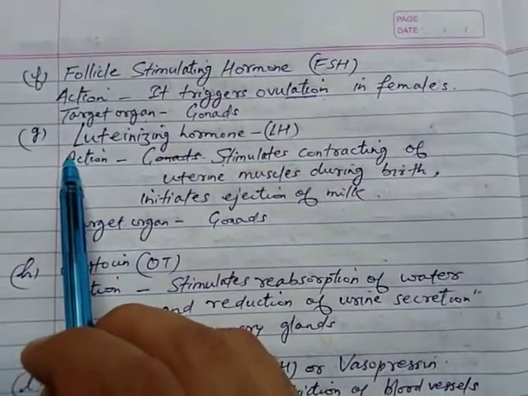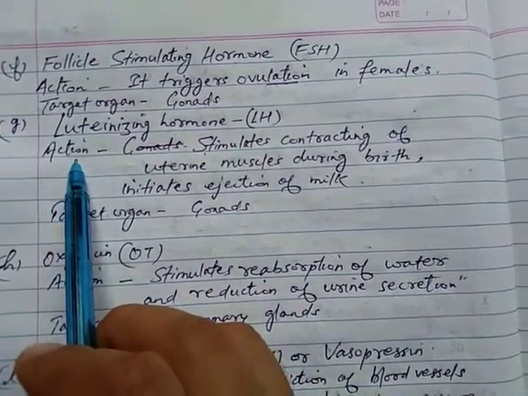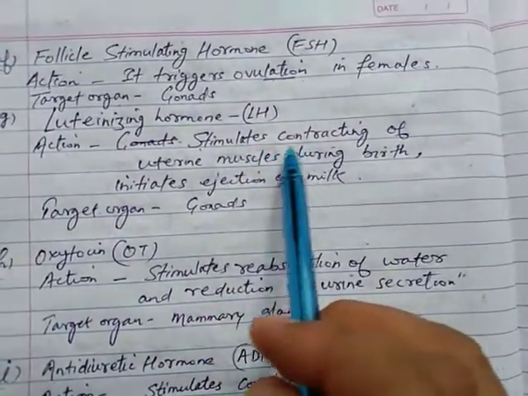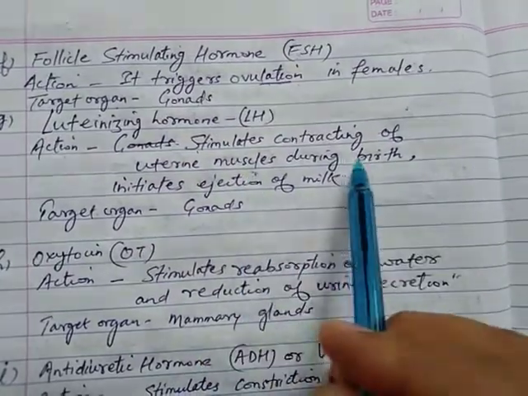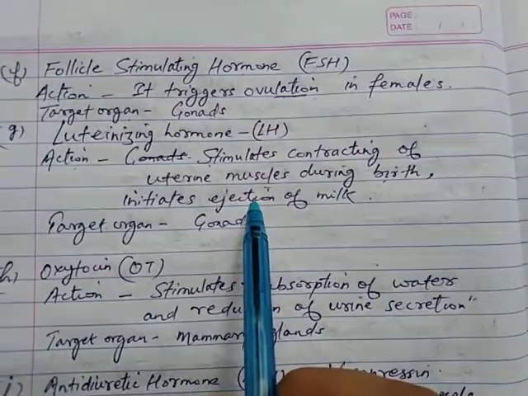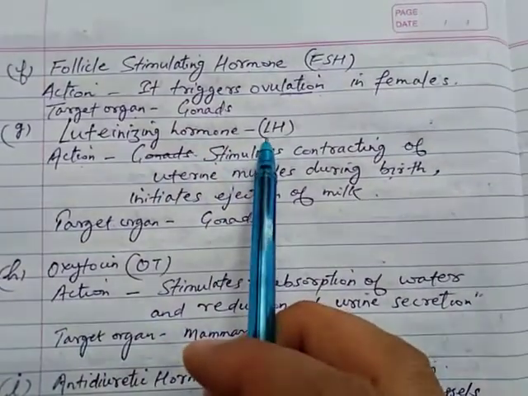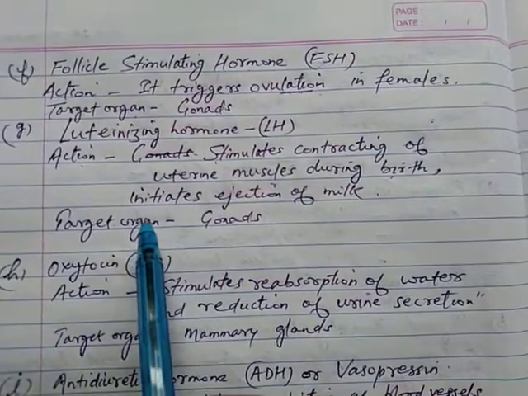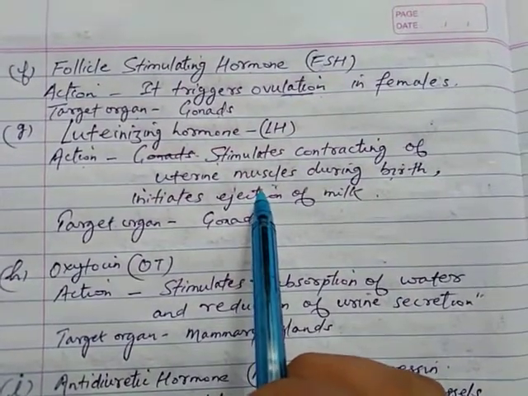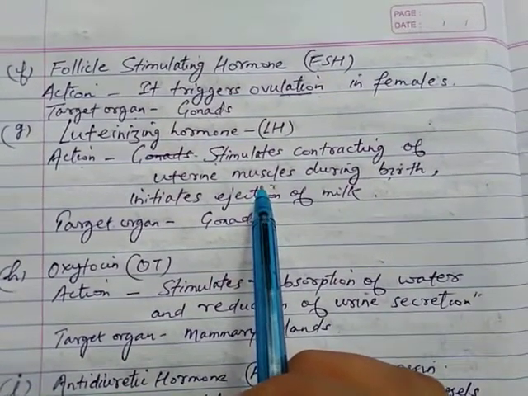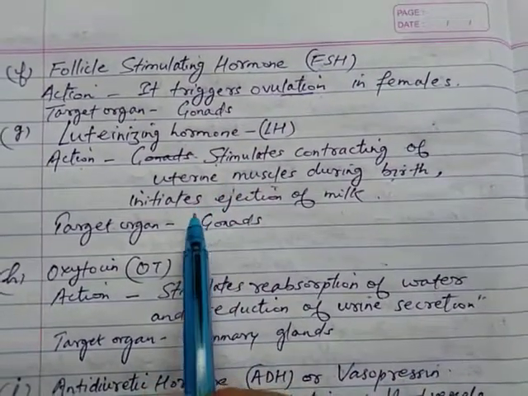Next hormone is luteinizing hormone, LH. What is its action? It helps in contraction of uterine muscles during birth. So when there is birth of the child, this luteinizing hormone helps in contraction of uterine muscles, so it helps in the easy passage of the child through that tube.